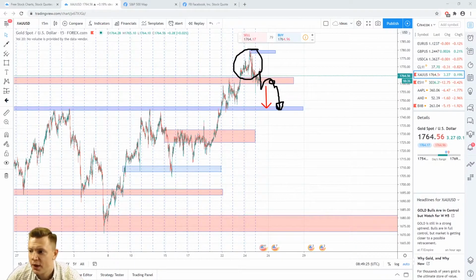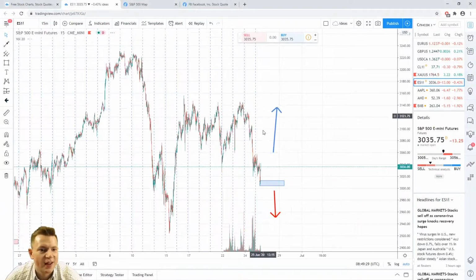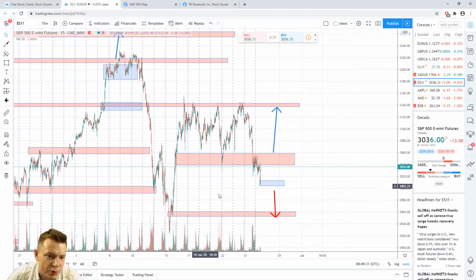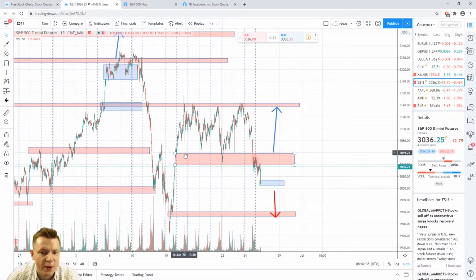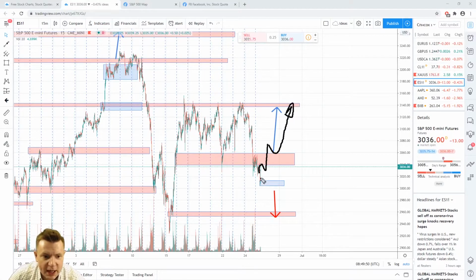17.45. Another idea in S&P 500, which also fell yesterday, with a breakout of an important support level around 3060. Right now price is trying to test this level. That's why it pretty much depends on how price will react to this level. I mean, if price forms a false breakout of this range, it will be a nice opportunity to take a long. In this case, the first target will be 3140.